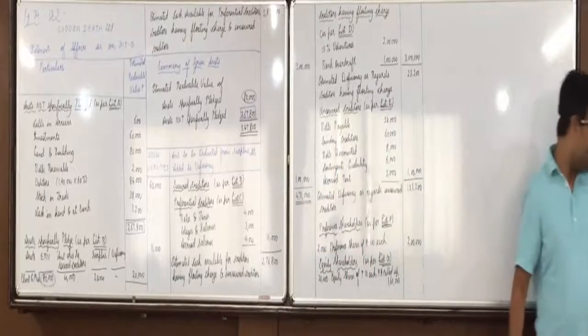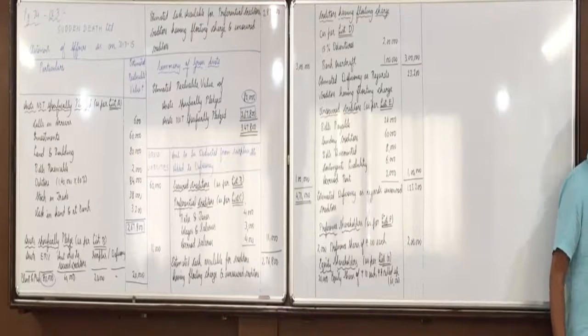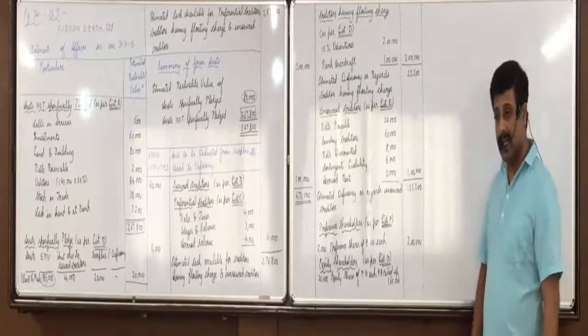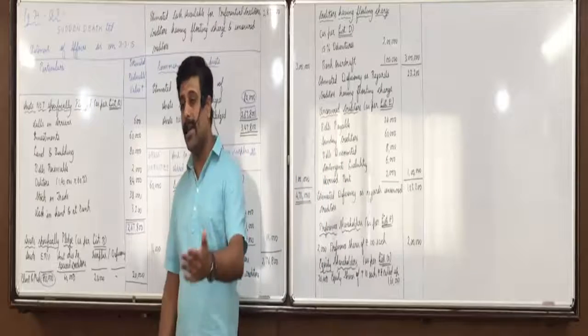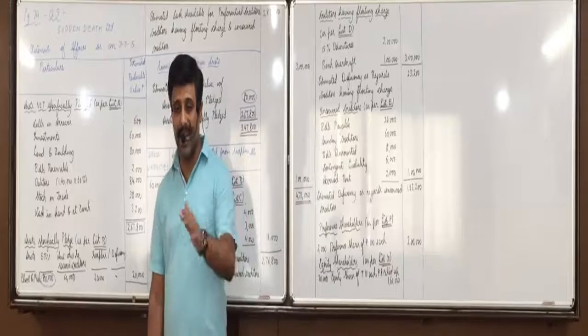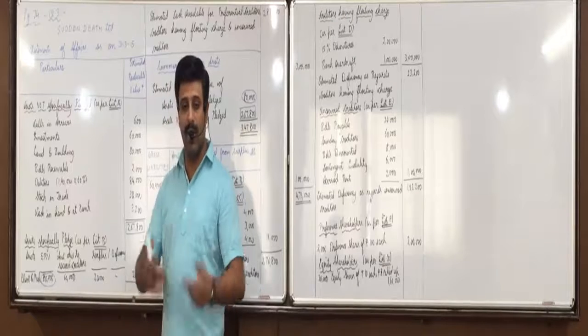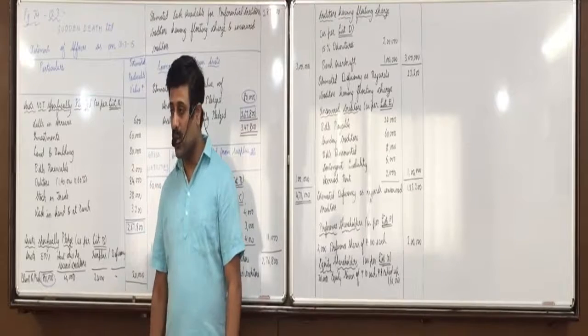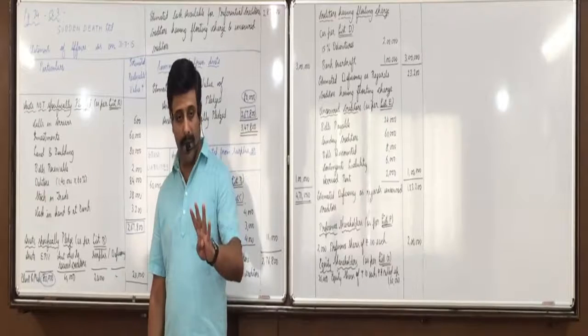Reason? Can you see there are calls in arrears of 1,000? Yes, sir. And out of that 600 is only estimated to realize, 400 is not expected to realize. So we will pay them 400 less. Whosoever has not paid the calls in arrears, why will we pay them more when no one would pay the money? So out of 1,000 we could recover 600, 400 we could not recover.